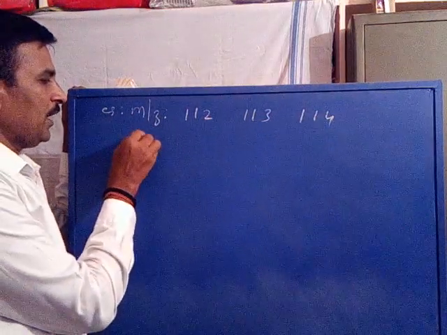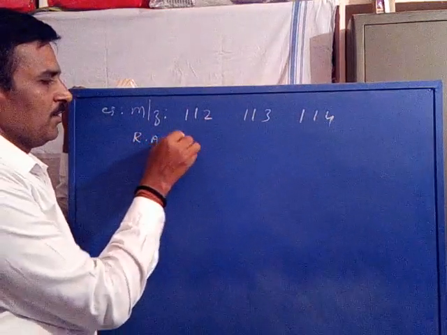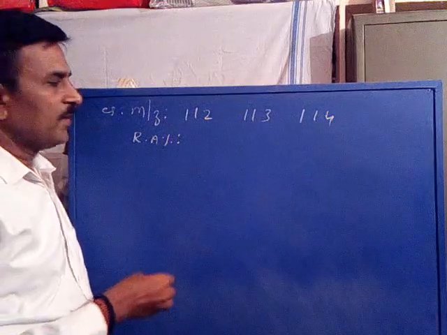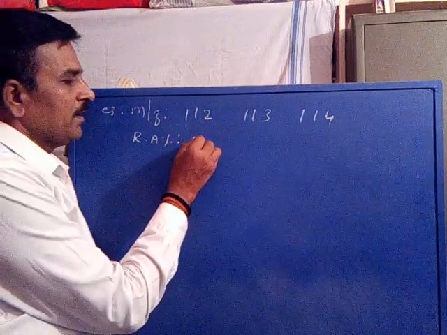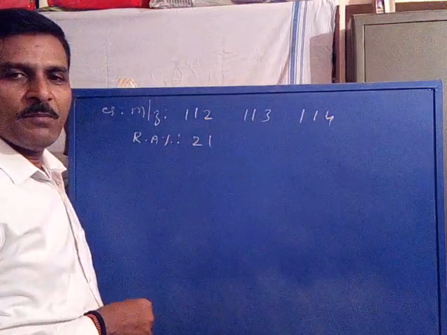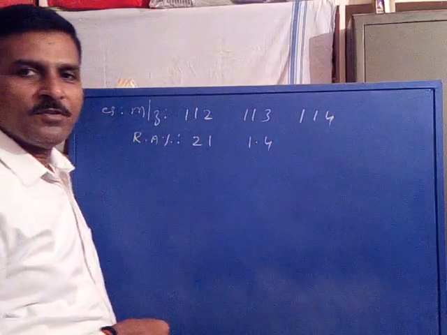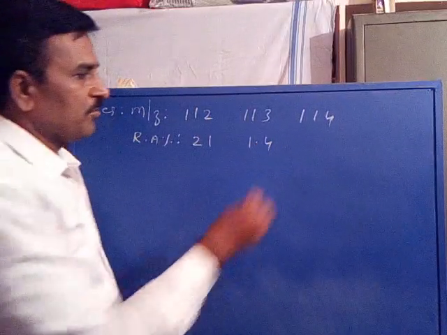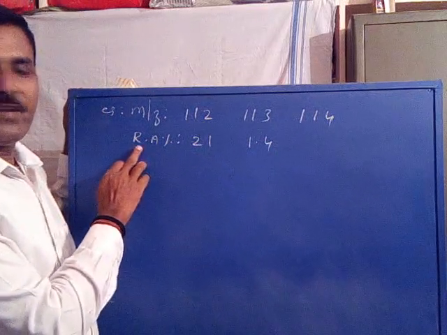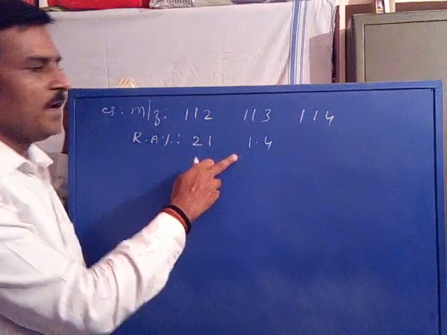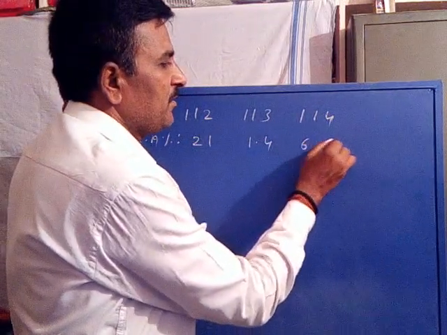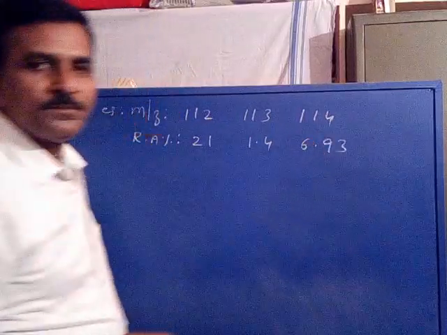Now the relative abundance percentage for the respective ions: the molecular ion signal intensity is 21%, the plus 1 signal intensity is 1.4%, and the plus 2 signal intensity is 6.93.